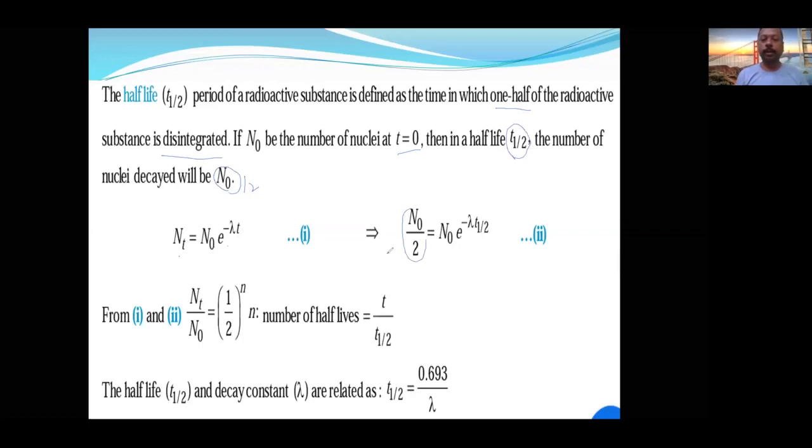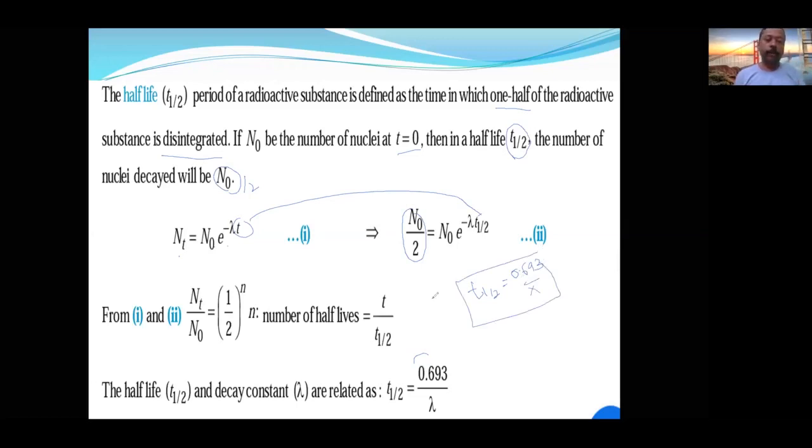N0 by 2, when I write t as t half. On simplification, what will you get? T half is 0.693 by lambda. Same formula as 0.693 by k.